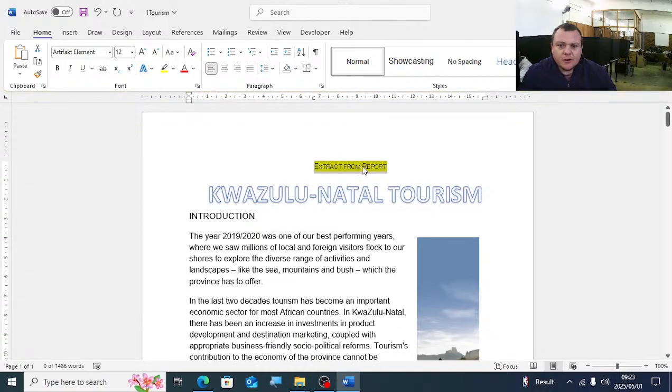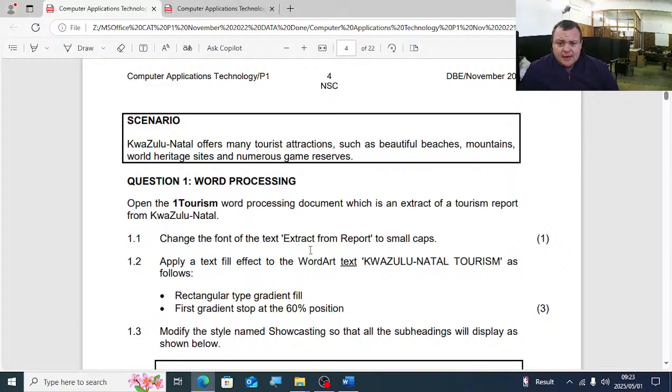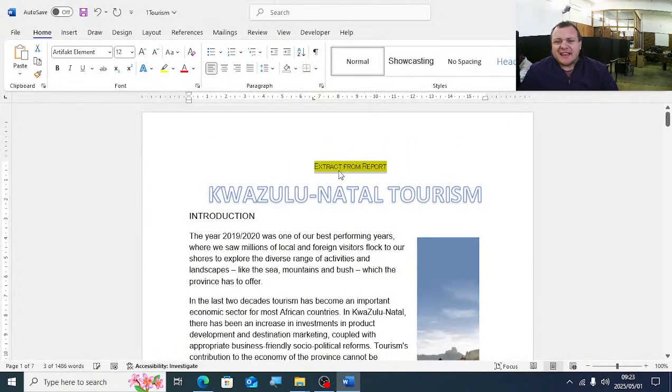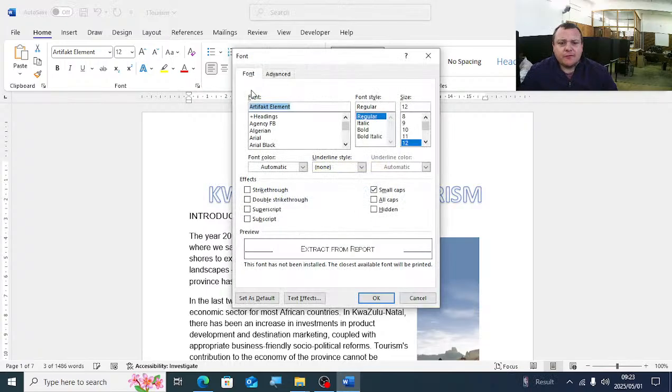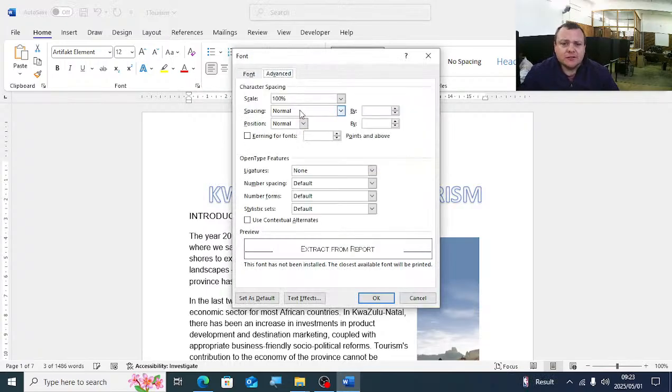Just quickly on the font, I want to add something else here. If you click on the font dialog box, just know on advanced the spacing can be expanded or condensed. Expanded will simply mean the letters will be further away from each other, and condensed just the opposite. Please take note of those two.